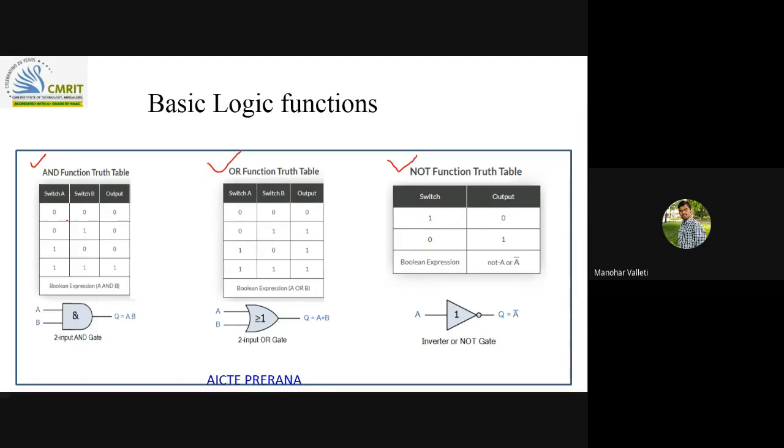For the AND gate, for the output to be high, both the inputs have to be high. That has to be remembered. And for the OR gate, if any one of the inputs is high, the output will be high by default. The OR gate output is low only when both the inputs are 0. The NOT function reverses: 1 to 0, 0 to 1.